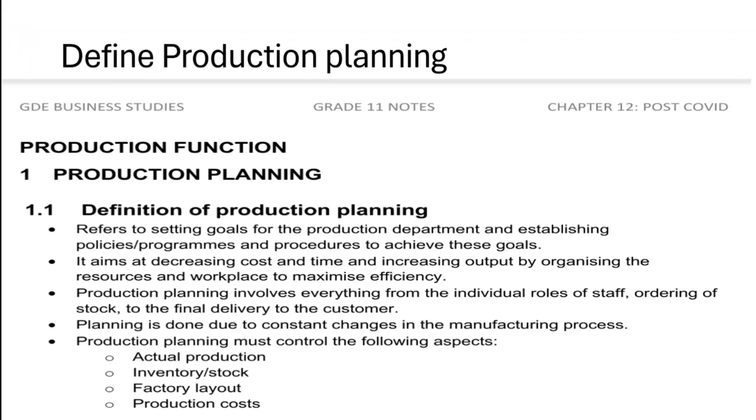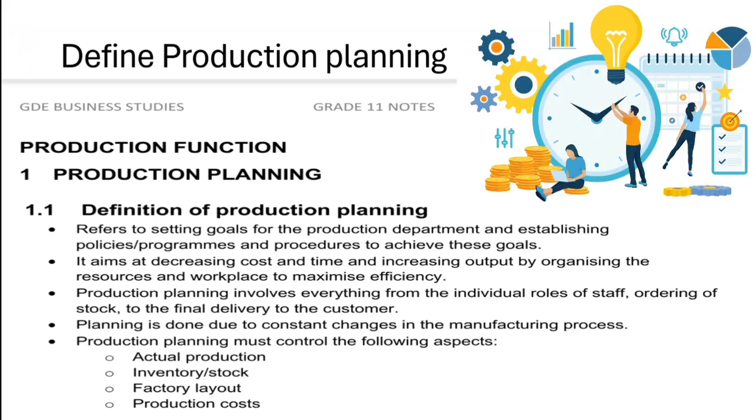Now, what do we mean by production planning? Production planning refers to setting goals for the production department and establishing policies or programs and procedures to achieve these goals. It aims at decreasing cost and time and increasing output by organizing the resources and workplace to maximize efficiency.